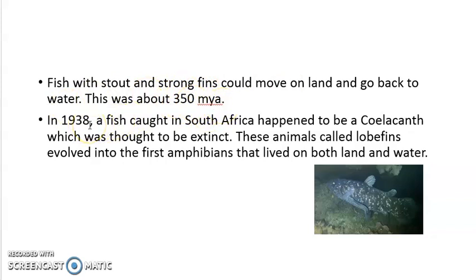In 1938, a fish was caught in South Africa, and it happened to be a coelacanth. It was believed that it was extinct, and they were the ancestors of amphibians. So we can say that these animals called lobe fins evolved into the first amphibians. They were the ancestors of amphibians that lived on both land and water. So these were the fishes which could migrate to land as well as water, showing amphibious nature. So they were the first ancestors of amphibians, right?